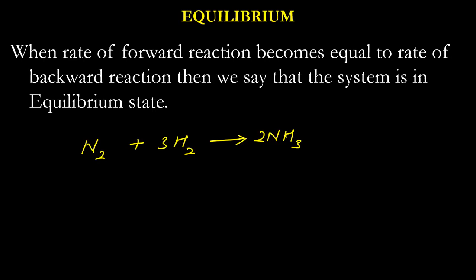Now, this process is actually reversible, which means it can happen in the forward direction as well as in the reverse direction. The reactions which are reversible, which can happen in forward as well as backward directions, are represented by this sign. So when we mix nitrogen and hydrogen, they will produce ammonia, but ammonia also gets dissociated into nitrogen and hydrogen.